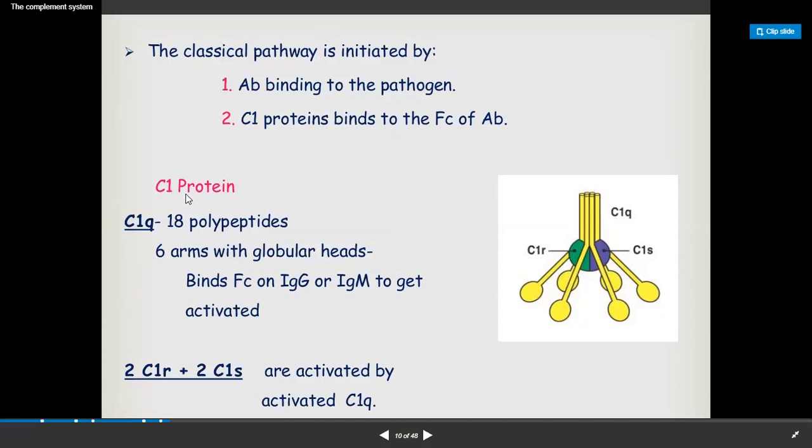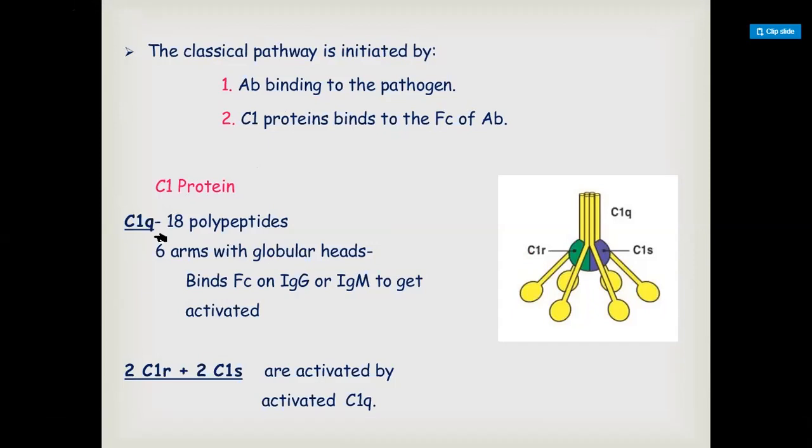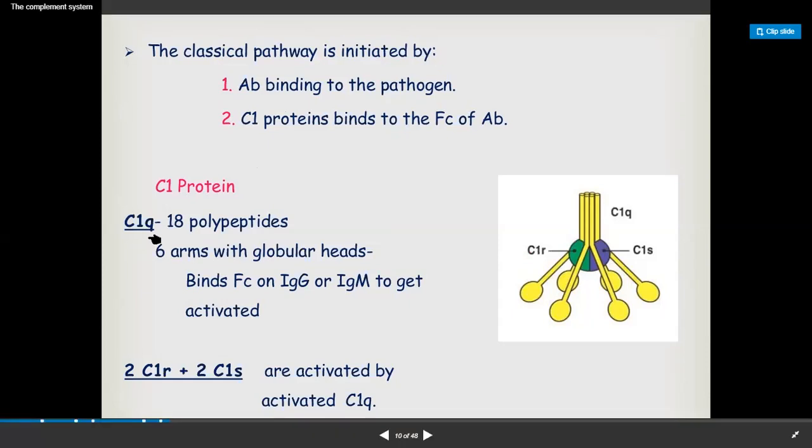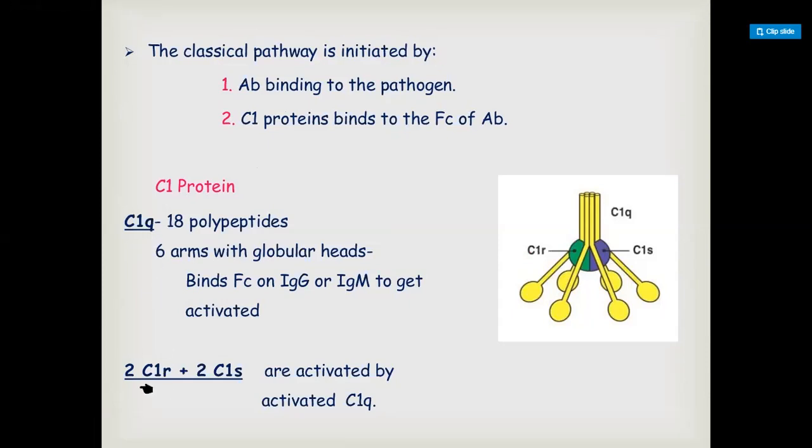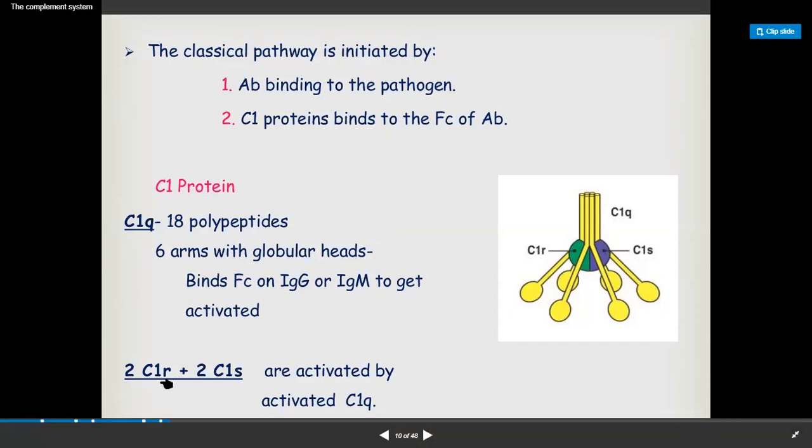C1 has three kinds of units: C1Q, C1R and C1S. There is one unit of C1Q, two units of C1R and two units of C1S.